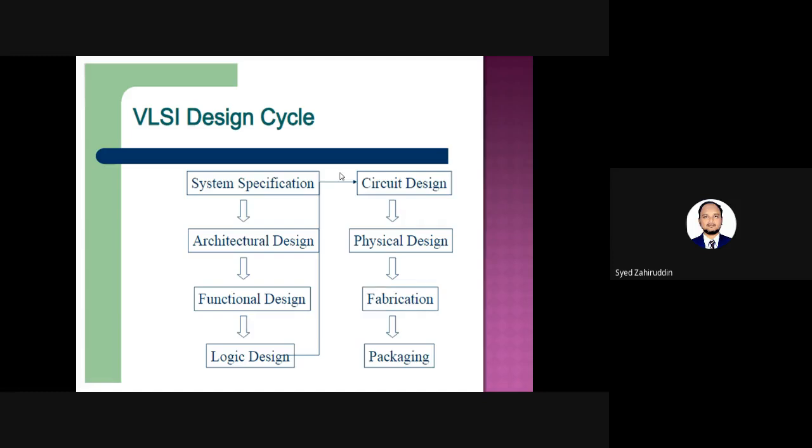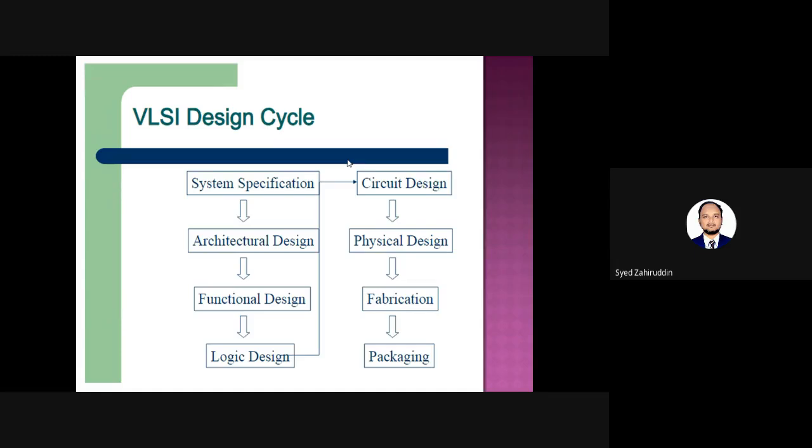This architectural design specifies, suppose for example, you want to design an ALU module. ALU is arithmetic and logic unit. Internally it may consist of a number of arithmetic modules, which should be able to perform arithmetic operations such as addition, subtraction, multiplication, and division. In order to perform addition, one sub-module will be required. Similarly, for subtraction, one sub-module, and for multiplication, one sub-module. So how all these modules are interconnected to form one complete architecture is the architectural design.